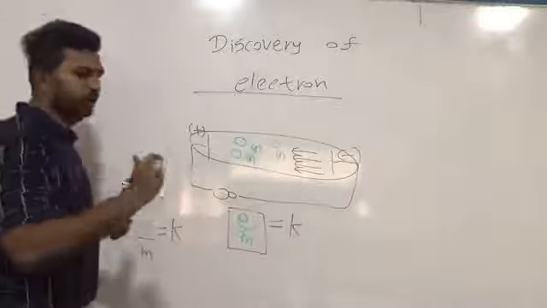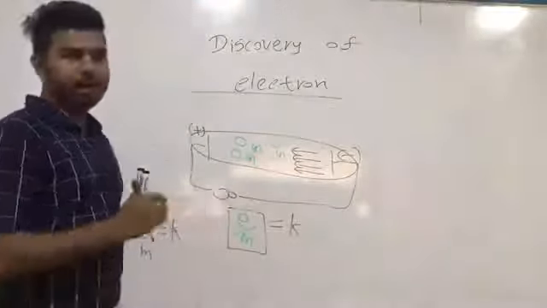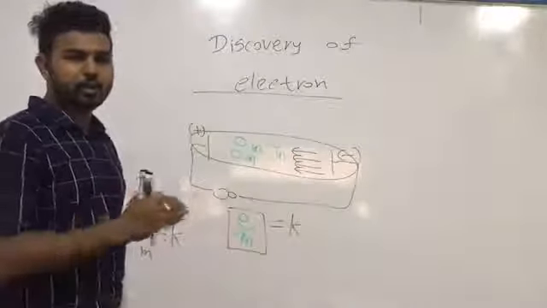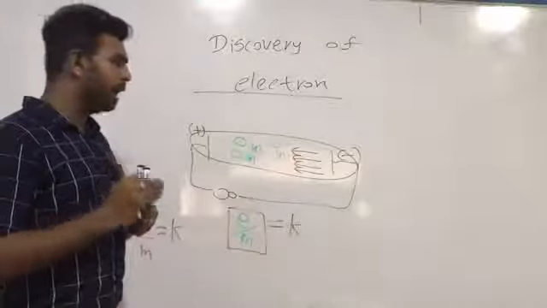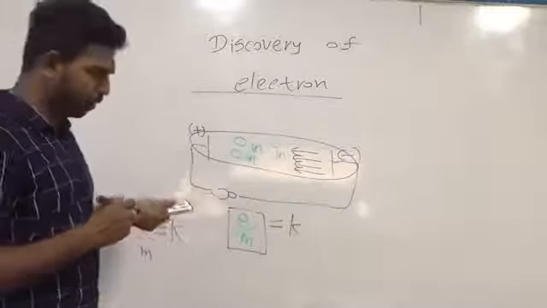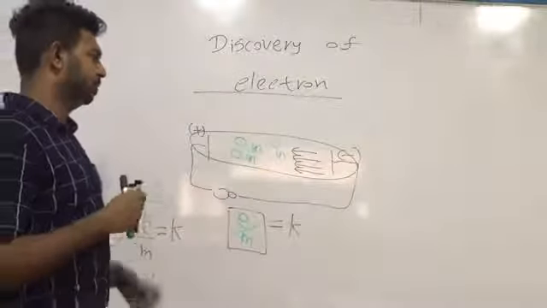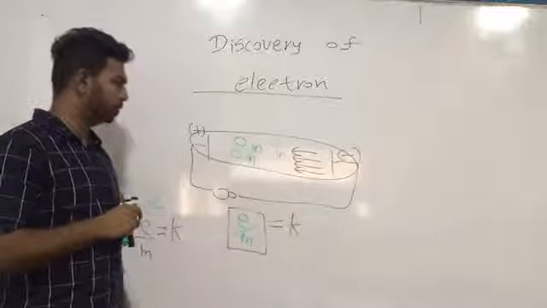So you should remember this. Please note down: cathode rays are common for every matter.